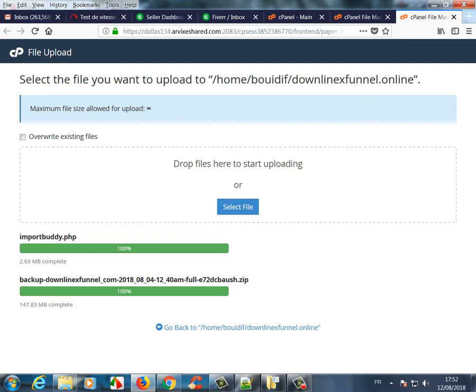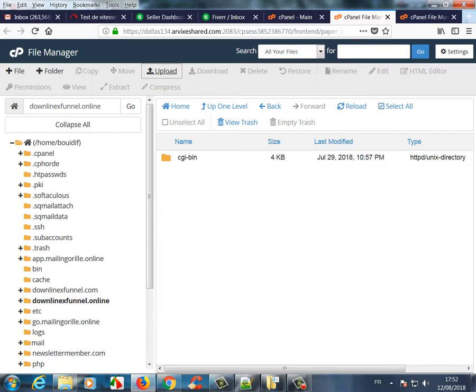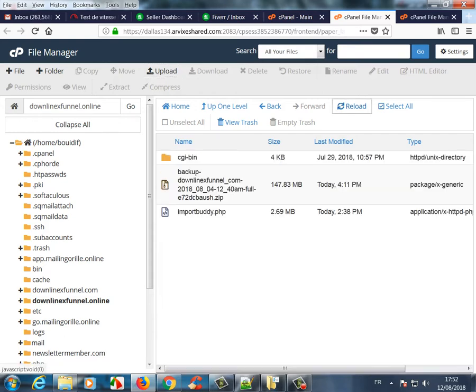Now we have the import body.php uploaded and the backup downlinexfunnel zip file uploaded. So if we reload here, you can see the two files in our domain directory.